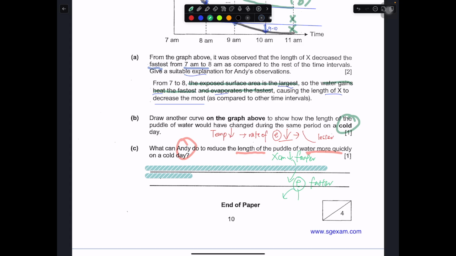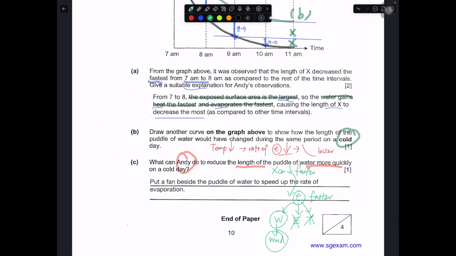You can look at it from three areas: W, E, and T. E will be exposed surface area, nothing to do with this. Temperature is something that you can't really control. So you can do with W, which is your wind. You can try to put a fan beside the puddle of water to speed up the rate of evaporation. Then the x cm will decrease faster in this case.